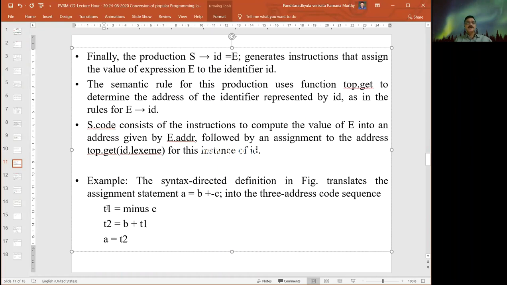Okay, right. The second, using this minus C as a single operand, this is one operand, B is another operand, and the result is the third operand, T2 is equal to B plus T1. Even we can directly assign A equal to B plus T1, no problem. But using those temporary values, we included one more statement. Then finally A equal to T2. We are getting the required assignment statements using the three address code sequence, right?